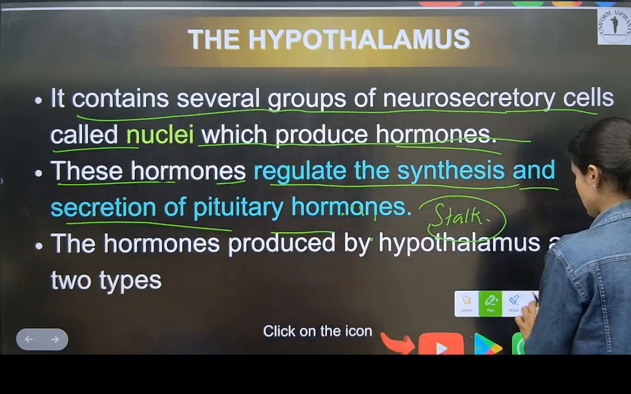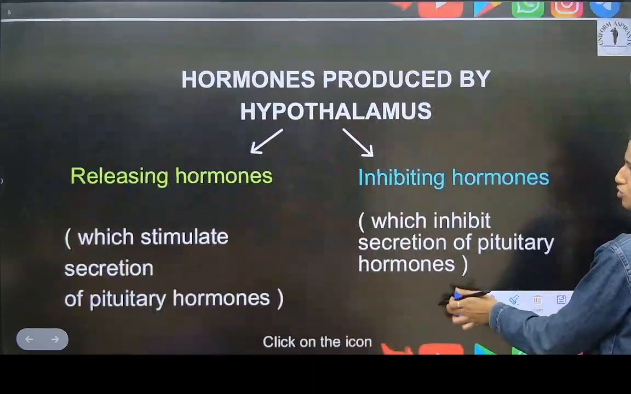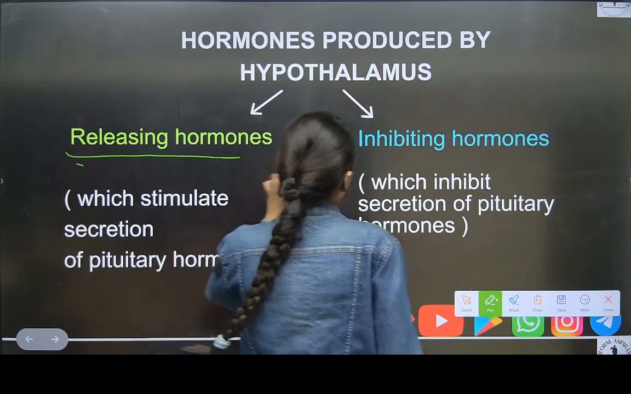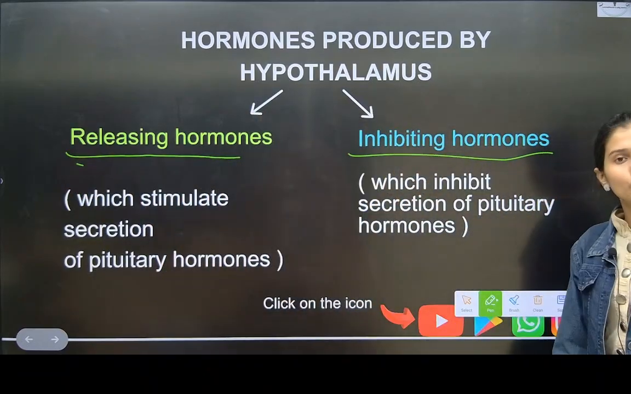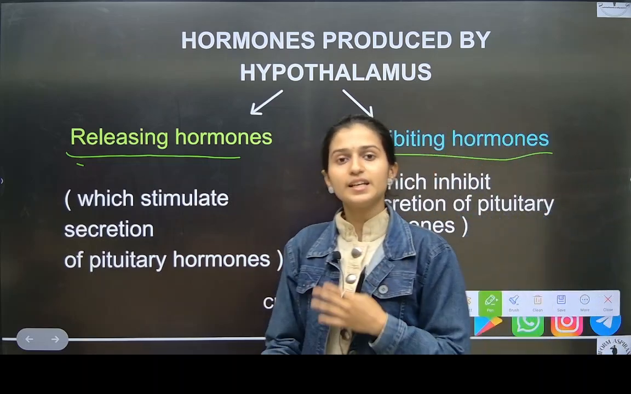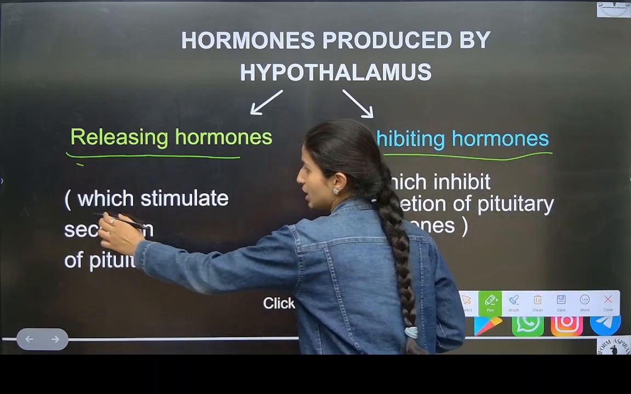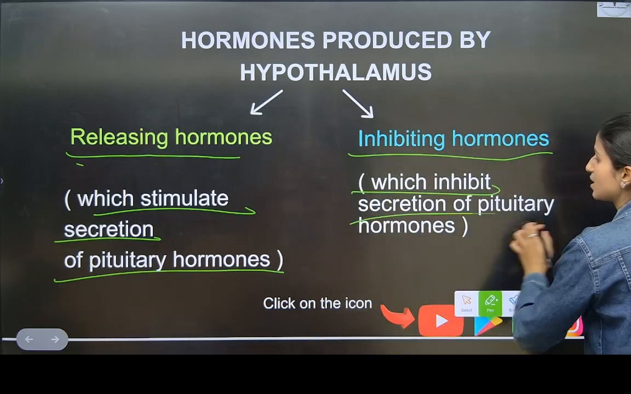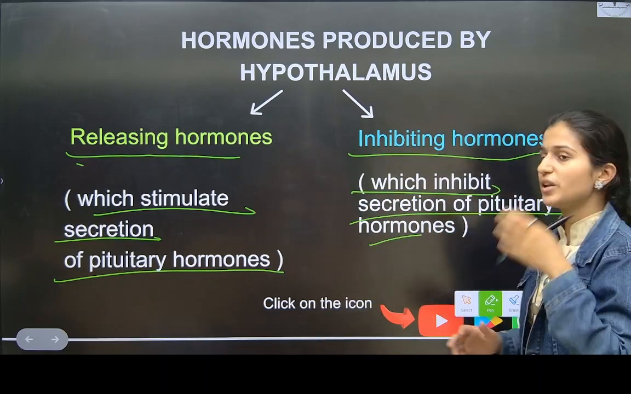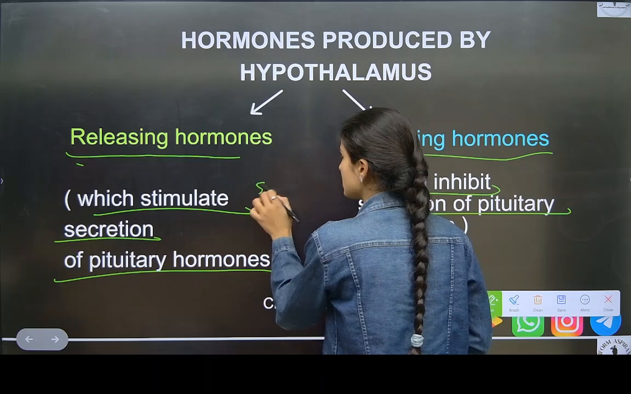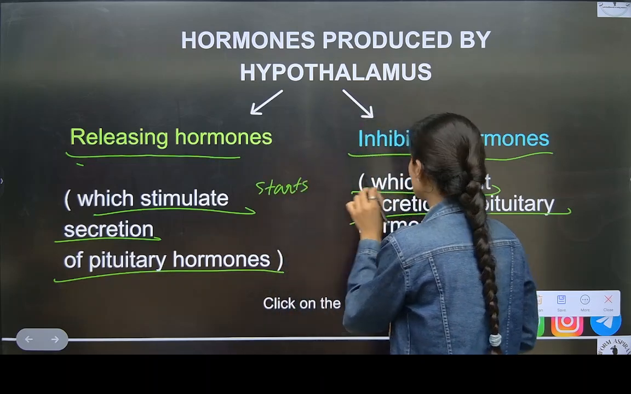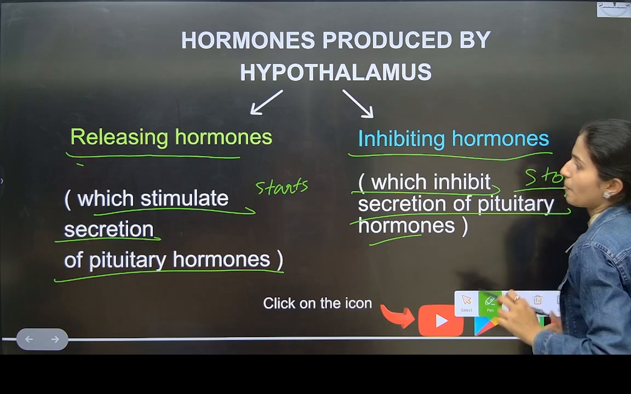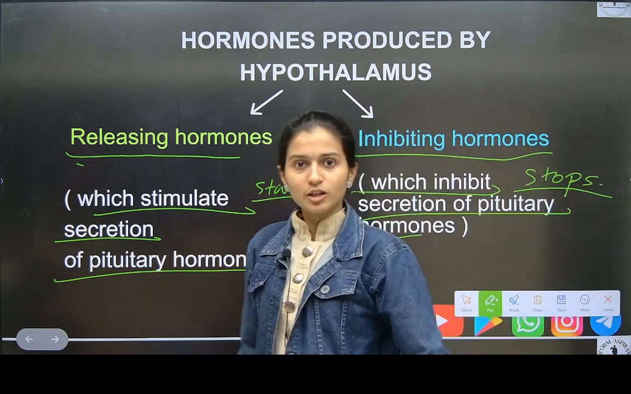Now see here, we'll see those two types: releasing hormones and inhibiting hormones. There are two types: releasing hormones and inhibiting hormones, which stimulate secretion of pituitary hormone and which inhibit secretion of pituitary hormone. Stimulate means it starts, and inhibit means it stops. Now let me give one example.